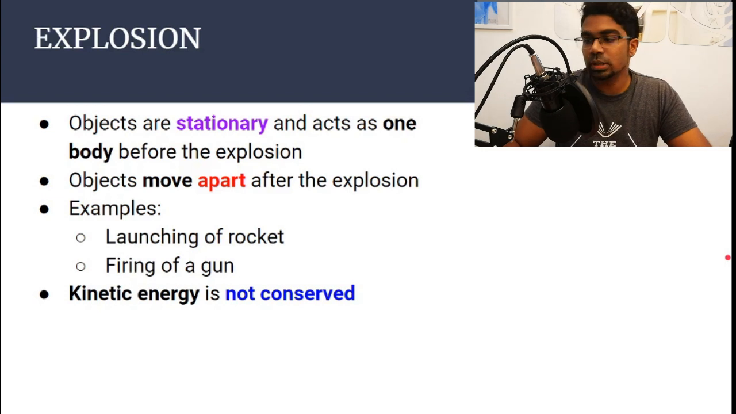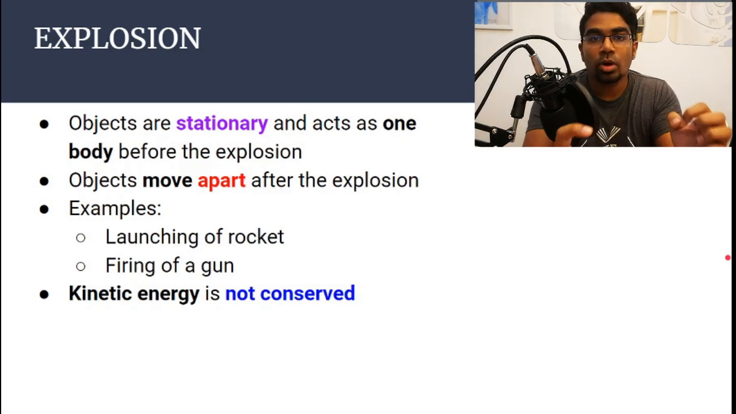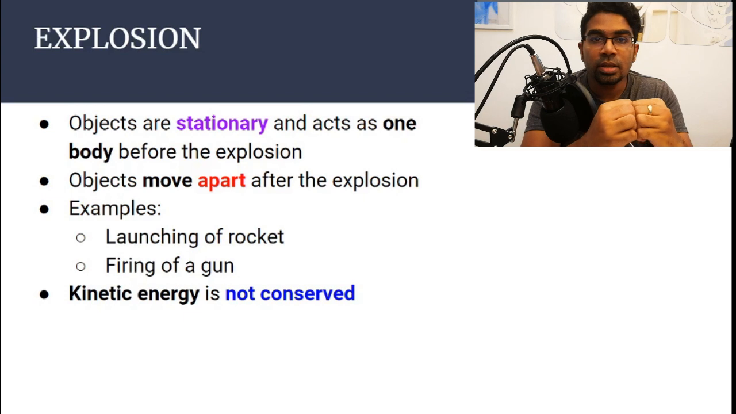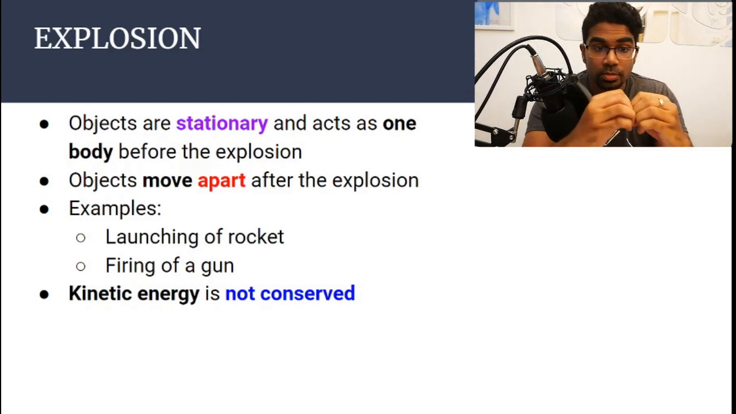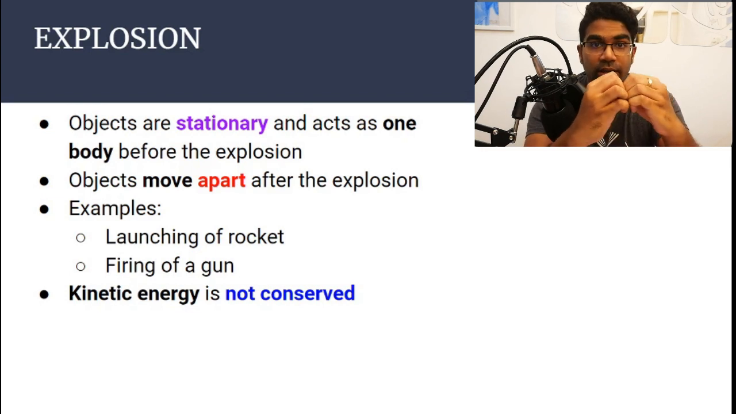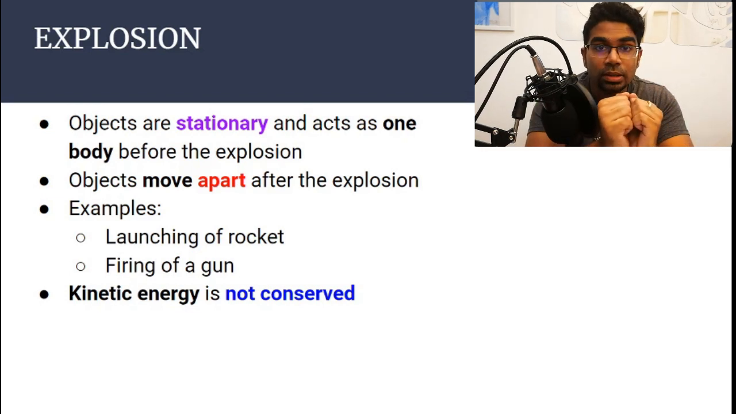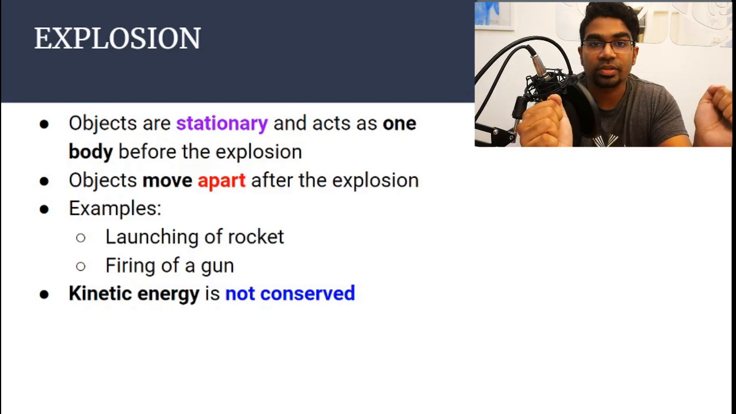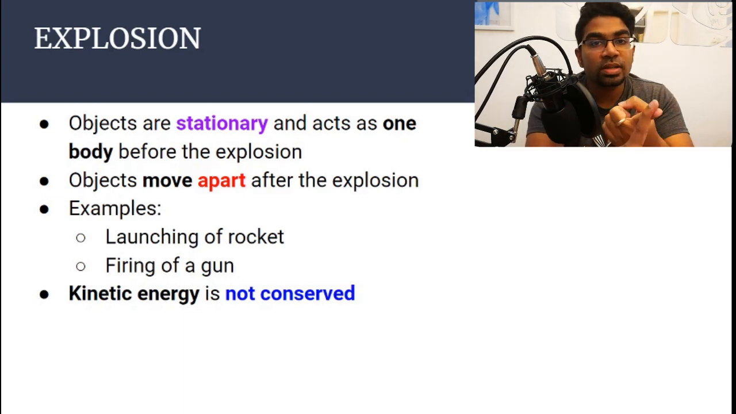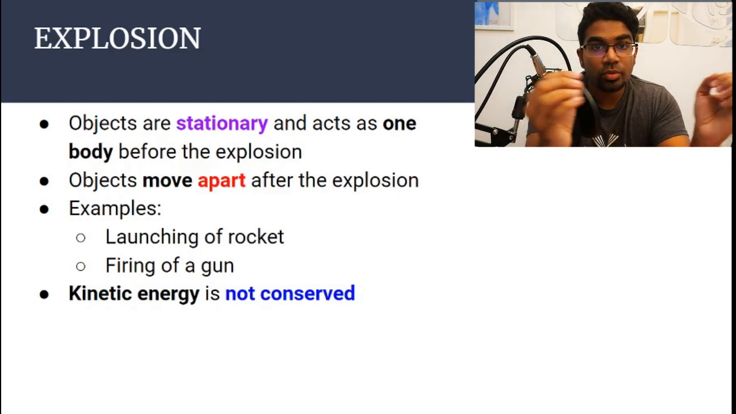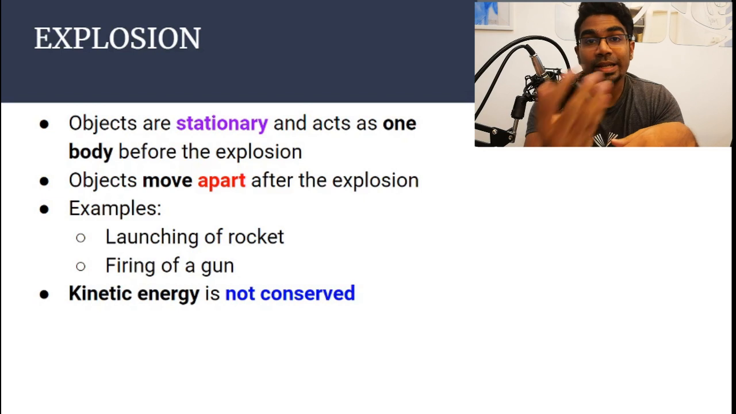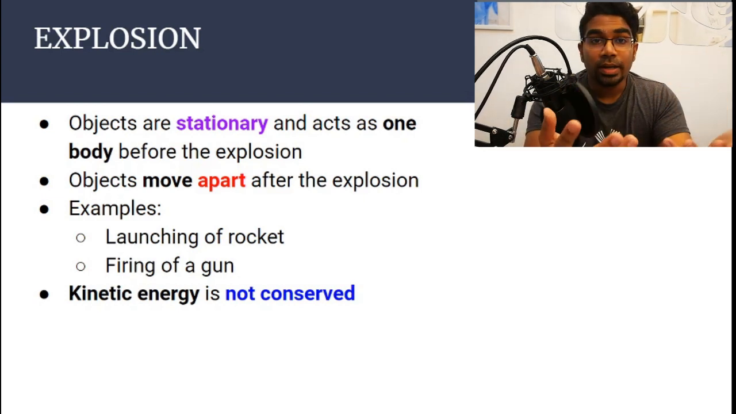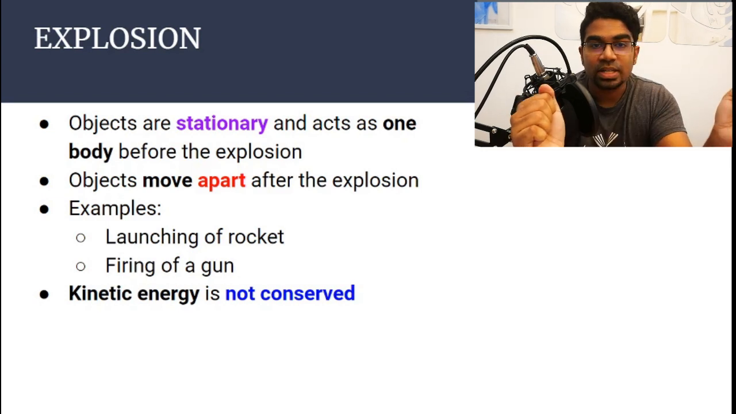For explosion, the two objects act as one body before the explosion. Always we end up with two objects. So initially the two objects are one. Before the explosion, they are together. After the explosion, they will separate in opposite directions. In collisions, they don't necessarily have to be moving in opposite directions. They can be moving in the same direction, either before collision or after collision. Of course, for inelastic collision, they are moving together. But in explosion, after the explosion, they are definitely moving in opposite directions.